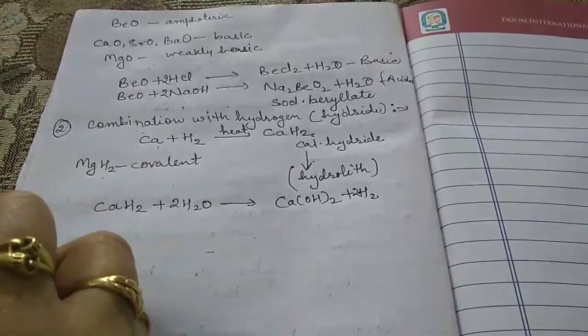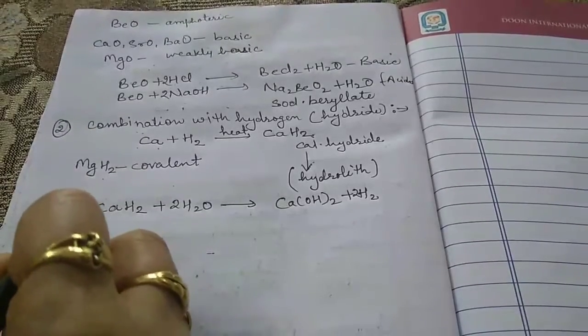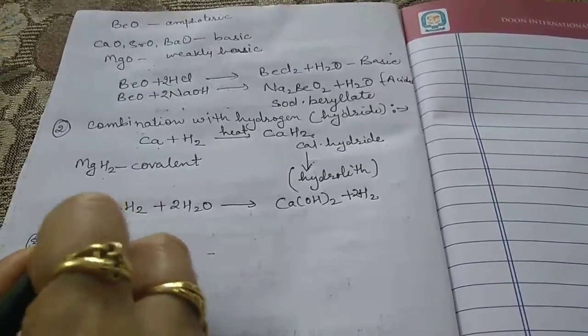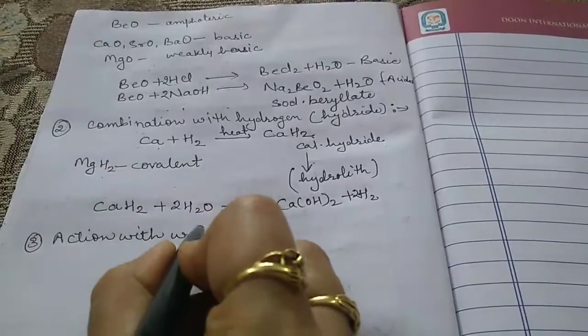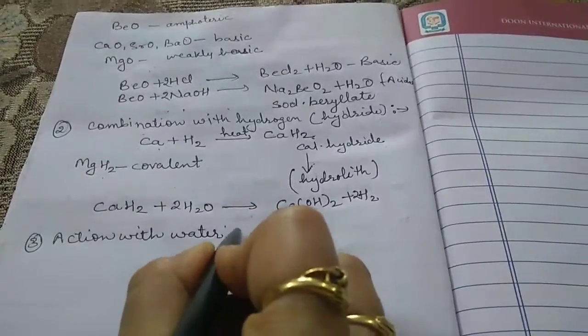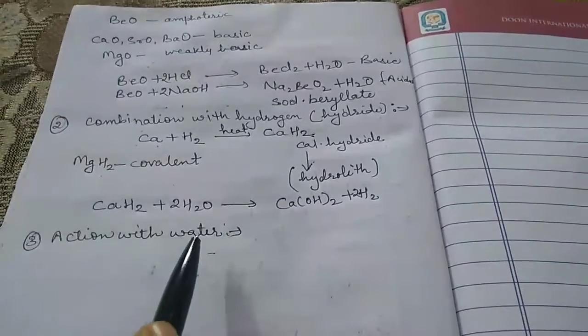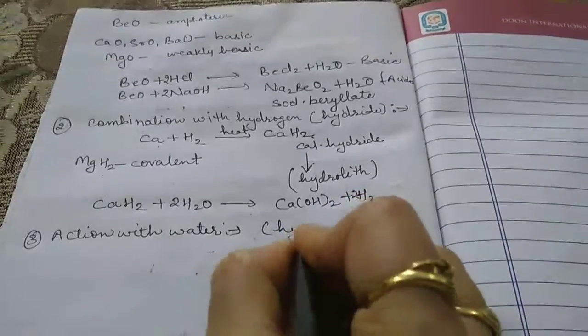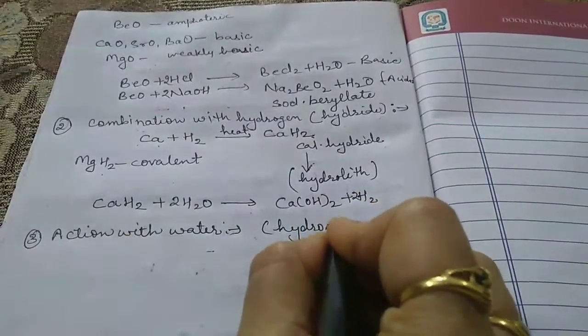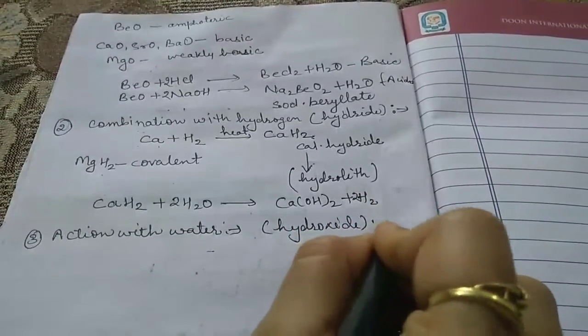Now the third property is action with water. This is the next property, action with water. So we all know very well, when there is an action with water, it means there is a formation of hydroxide.